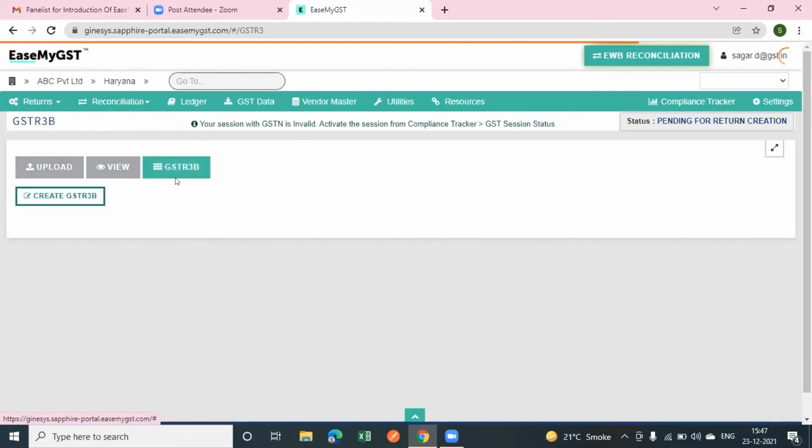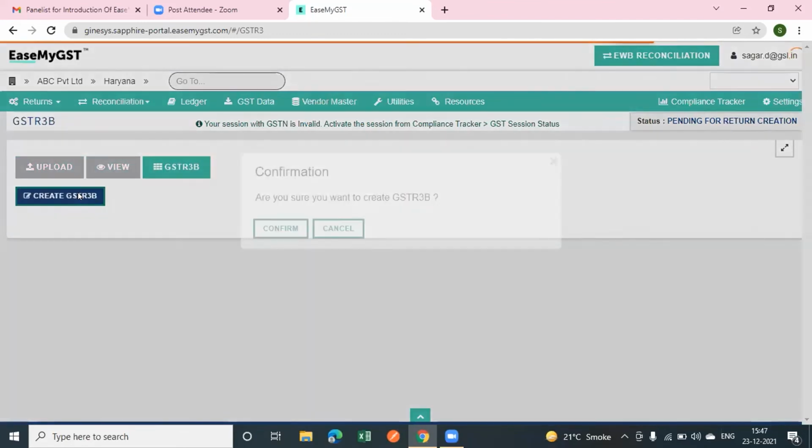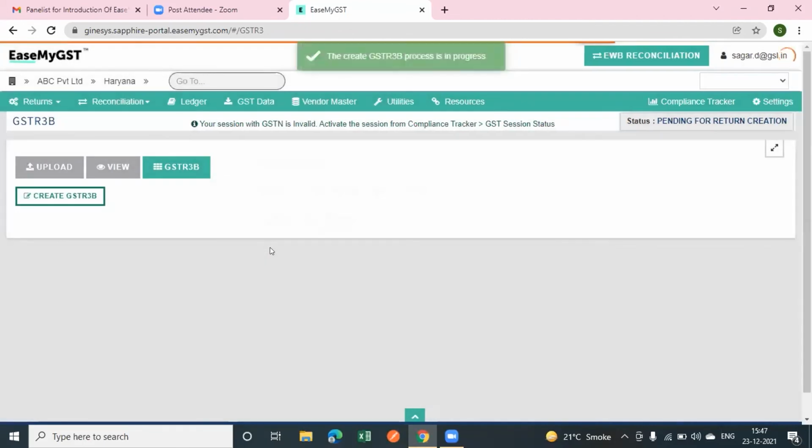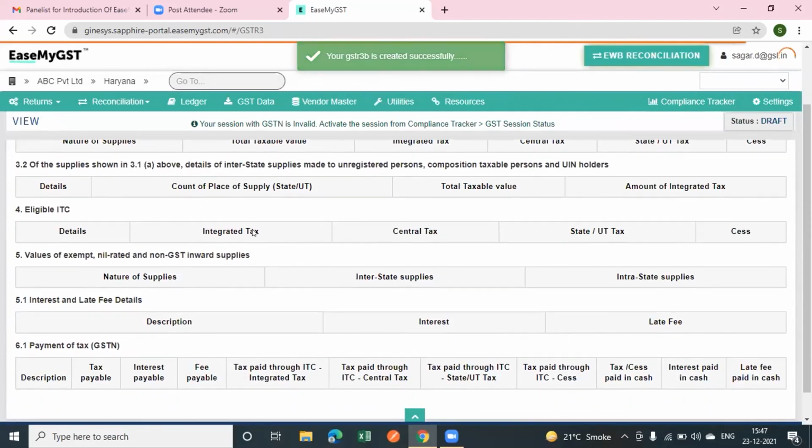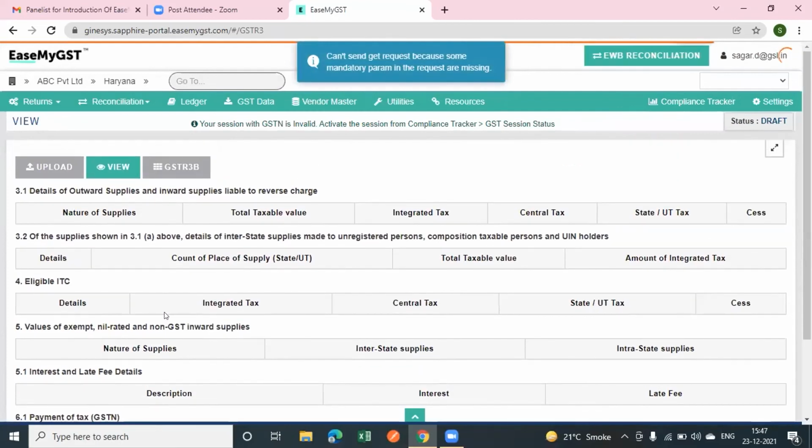From here, basically you can create this GSTR1, GSTR3B by clicking on confirm, and after this you can view your data as basically the GSTR3B on GSTR3B portal. Outward supplies and liable to reverse charge, interstate supply made to unregistered person, eligible ITC, exempted, interest, late fee. So that will be all regarding the GSTR1, GSTR2 and GSTR3B.